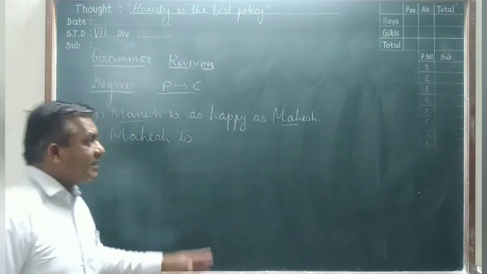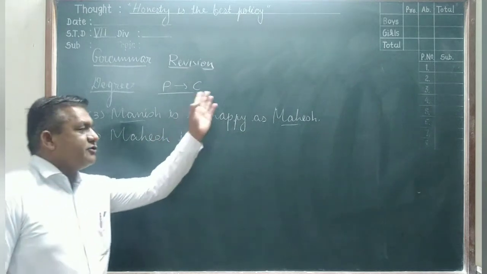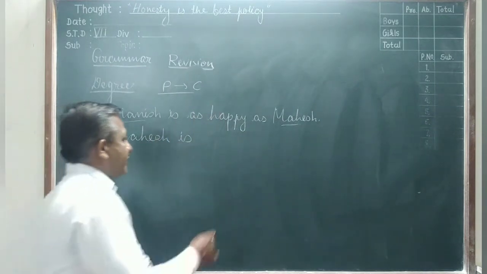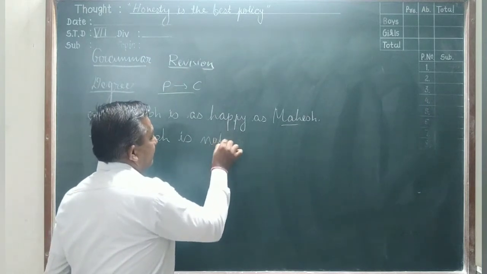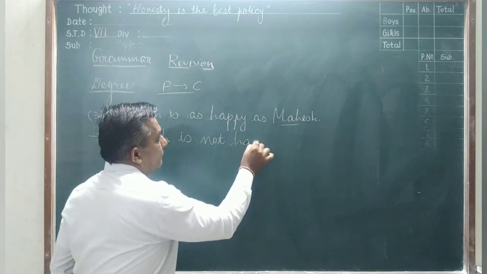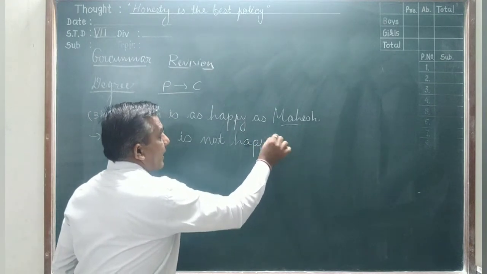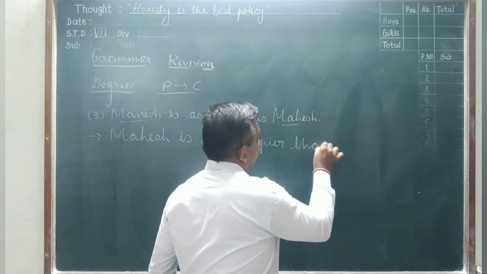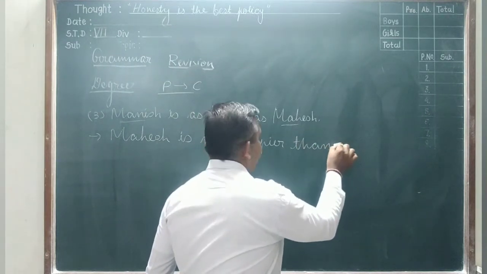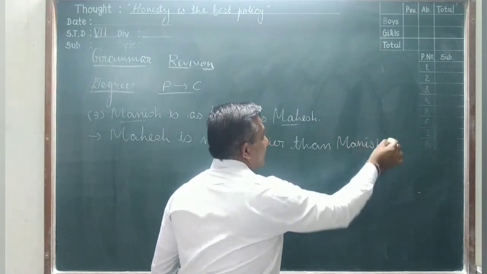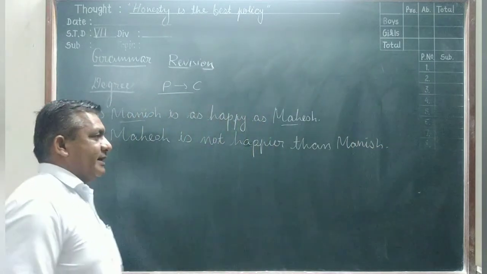Second thing, you remember that when we change a positive sentence into the comparative, the sentence becomes negative. So Mahesh is not happier than Manish. Now you understand the sentence?